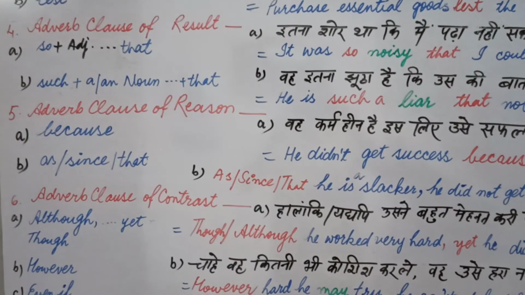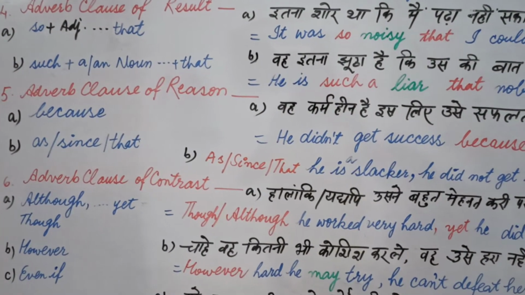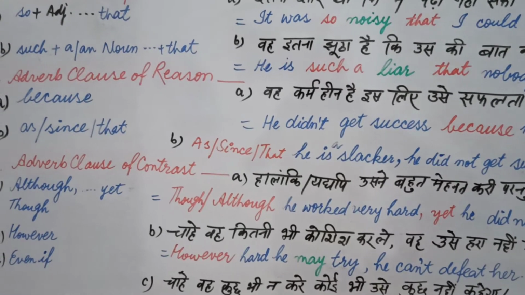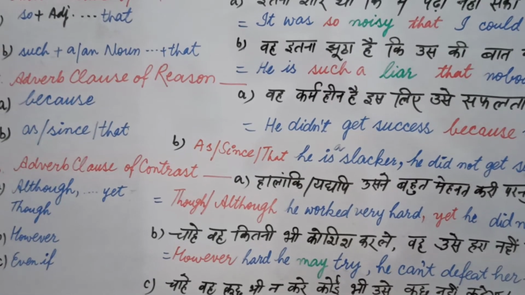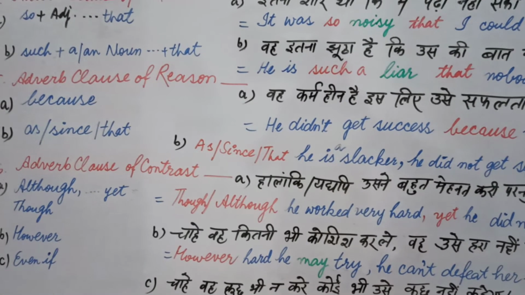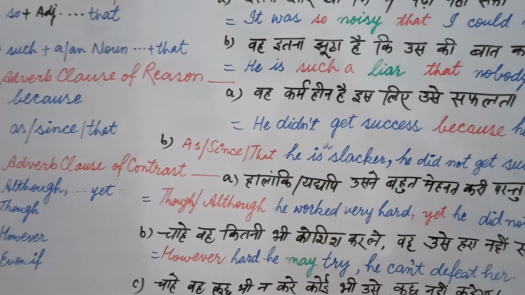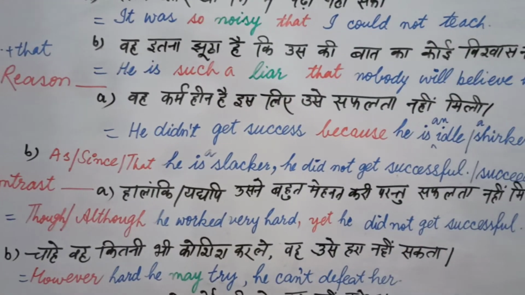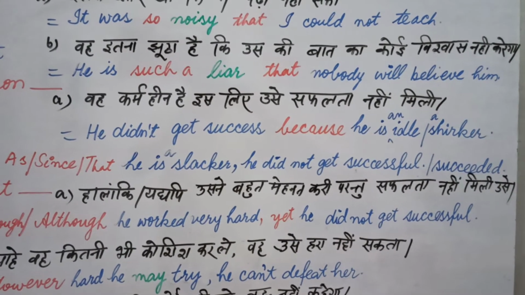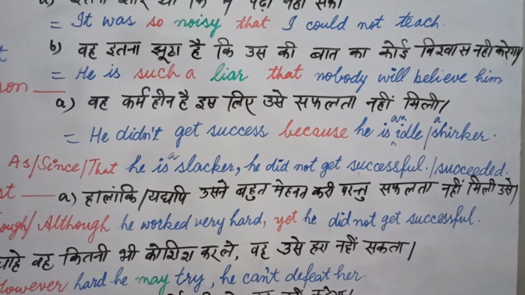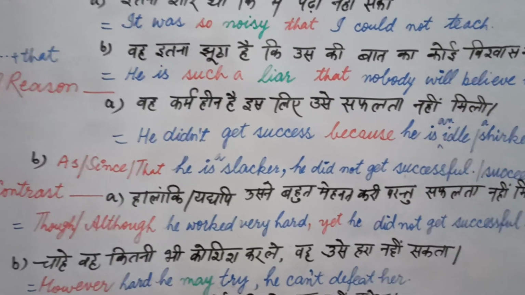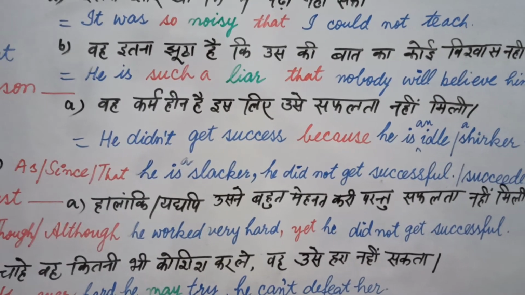Now point number 6, adverb clause of contrast. Contrast means when you do something positive, the result happens in negative. But if you do something negative but the result is positive, that is also called contrast. Let's see this Hindi sentence: हालांकि यद्यपि उसने बहुत मेहनत करी परंतु सफलता नहीं मिली उसे. Now this sentence is very unusual because I wrote उसे at the end of the sentence. It doesn't matter in the translation into English. हालांकि means although, it is a contrast.